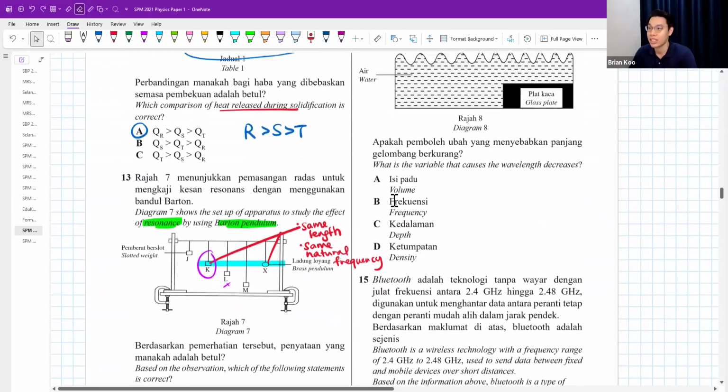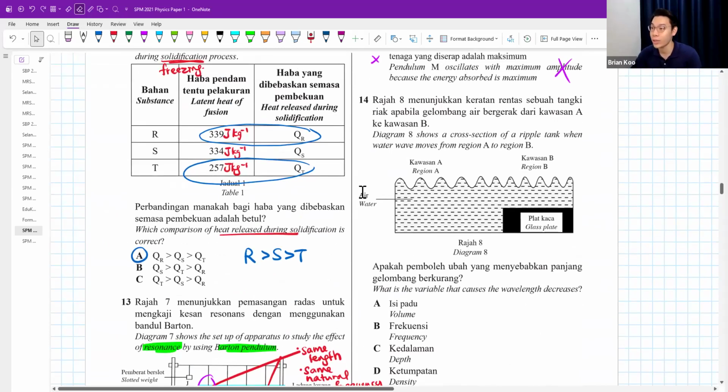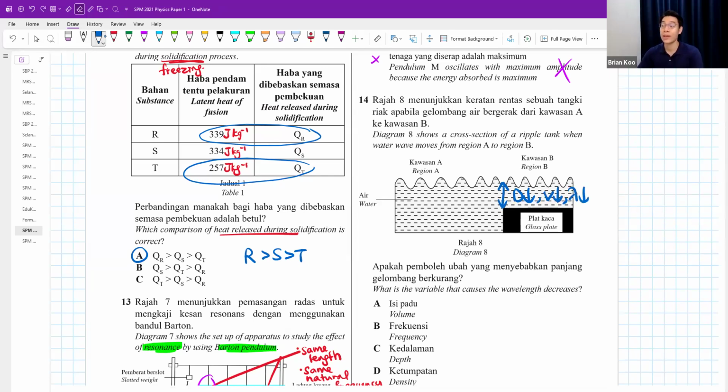Okay, question 14. The diagram shows cross-section of a ripple tank when water wave moves from region A to region B. What is the variable that causes wavelength decreases? As you go to a shallow region, the depth decreases. When the depth decreases, your speed will decrease, and as a result, your wavelength will decrease.